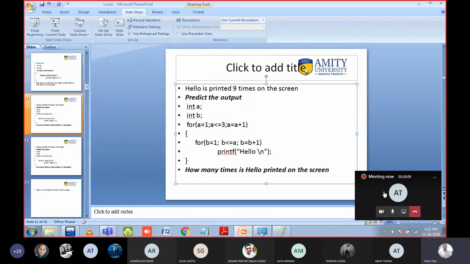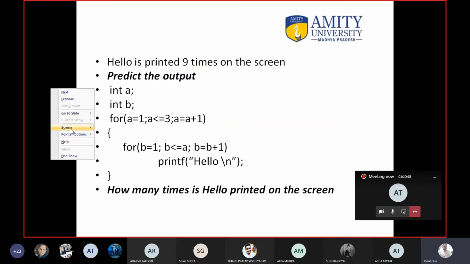6 times is the answer. Sejal gave the correct answer. So 6 times is the answer. It means you have not understood the concept carefully. I will explain the concept again.